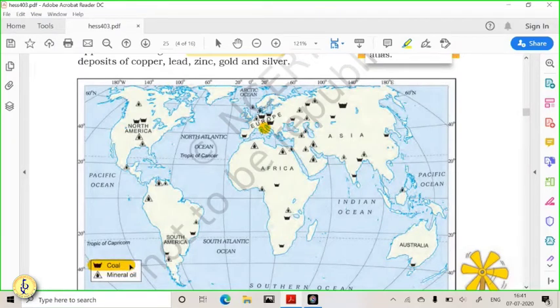You can see over here these are coal and other mineral oils. The Ruhr Valley of Germany and the France side have huge deposits of coal. Getting it? Even the First World War was fought over contention of the Ruhr Valley. So Europe has huge deposits of coal.